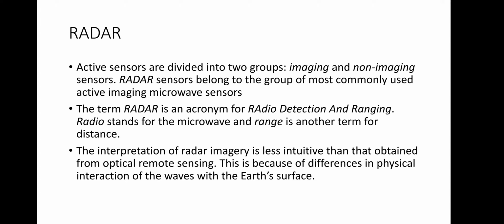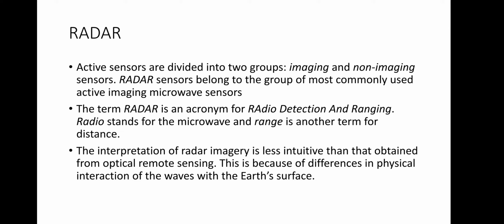There are several advantages to be gained from the use of active sensors, which have their own source of energy. It is possible to acquire data at any time, including during night, similar to the thermal sensors. Since the waves are created actively, the signal characteristics are fully controlled, that is, wavelength, the polarization, the incident angle, etc., and can be adjusted accordingly to the desired applications.